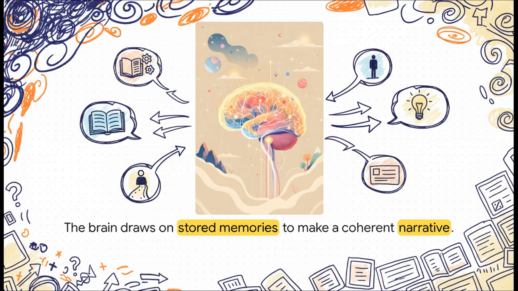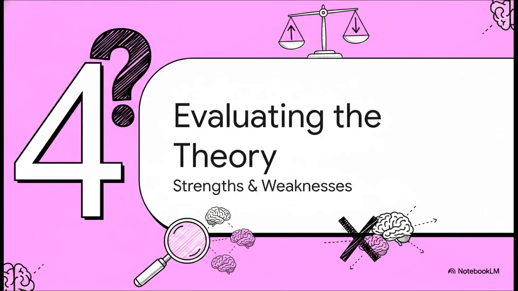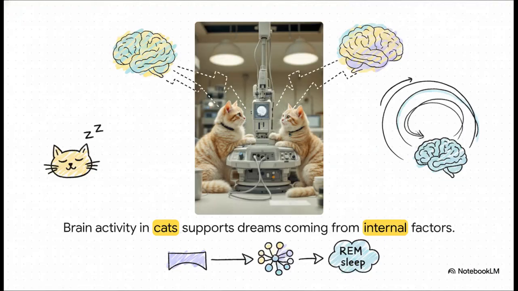It's literally just your brain trying to narrate a story out of complete biological chaos. Part 4. Evaluating the theory, strengths and weaknesses. If you want to hit those top-grade boundaries, you've got to critically evaluate the theory. Let's start with the supporting evidence.